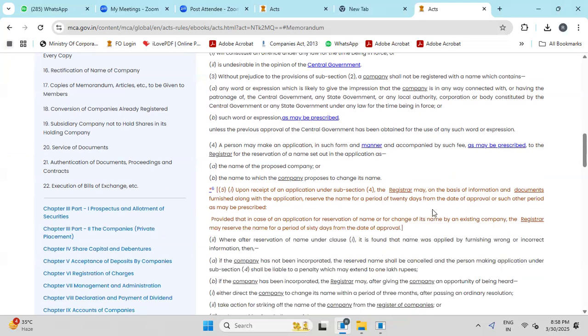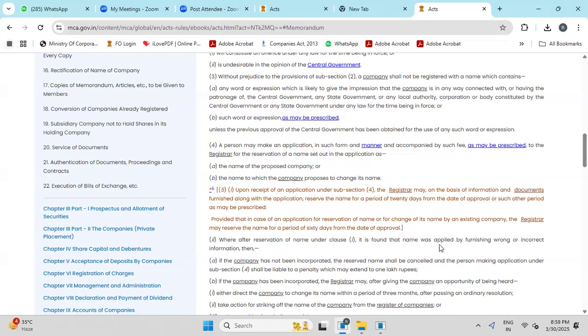Upon receipt of the application, the registrar may, on the basis of the information and documents furnished along with the application, reserve the name. If it is for name reservation, that is the name for incorporation of the company, the name will be reserved and time will be given for 20 days. Within 20 days, the company has to be incorporated. And if it is not incorporated within 20 days, then again we have to pay some additional fee and further extend. Otherwise, it will expire. In case of an application for reservation for name change, for an already existing company applying for a name change, the name will be reserved and time will be given for 60 days.